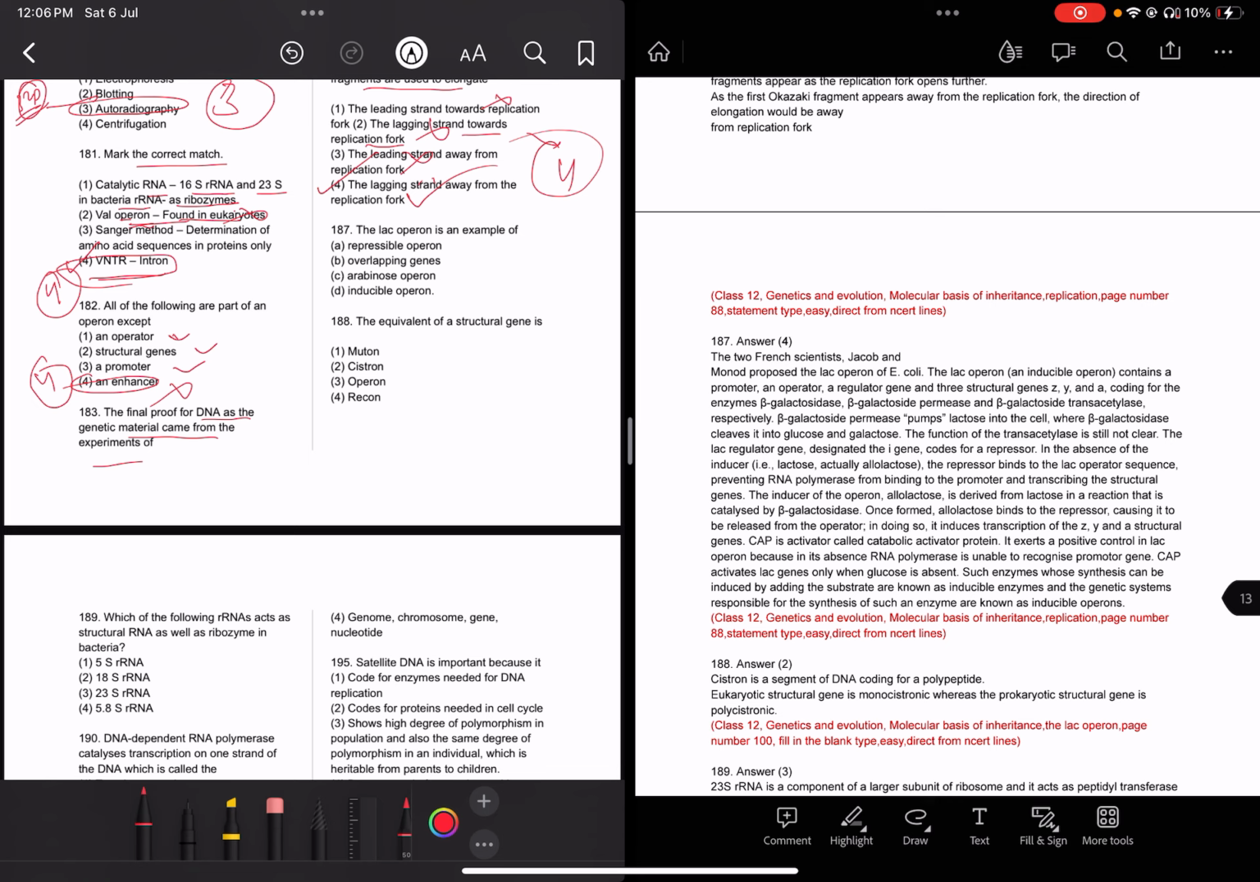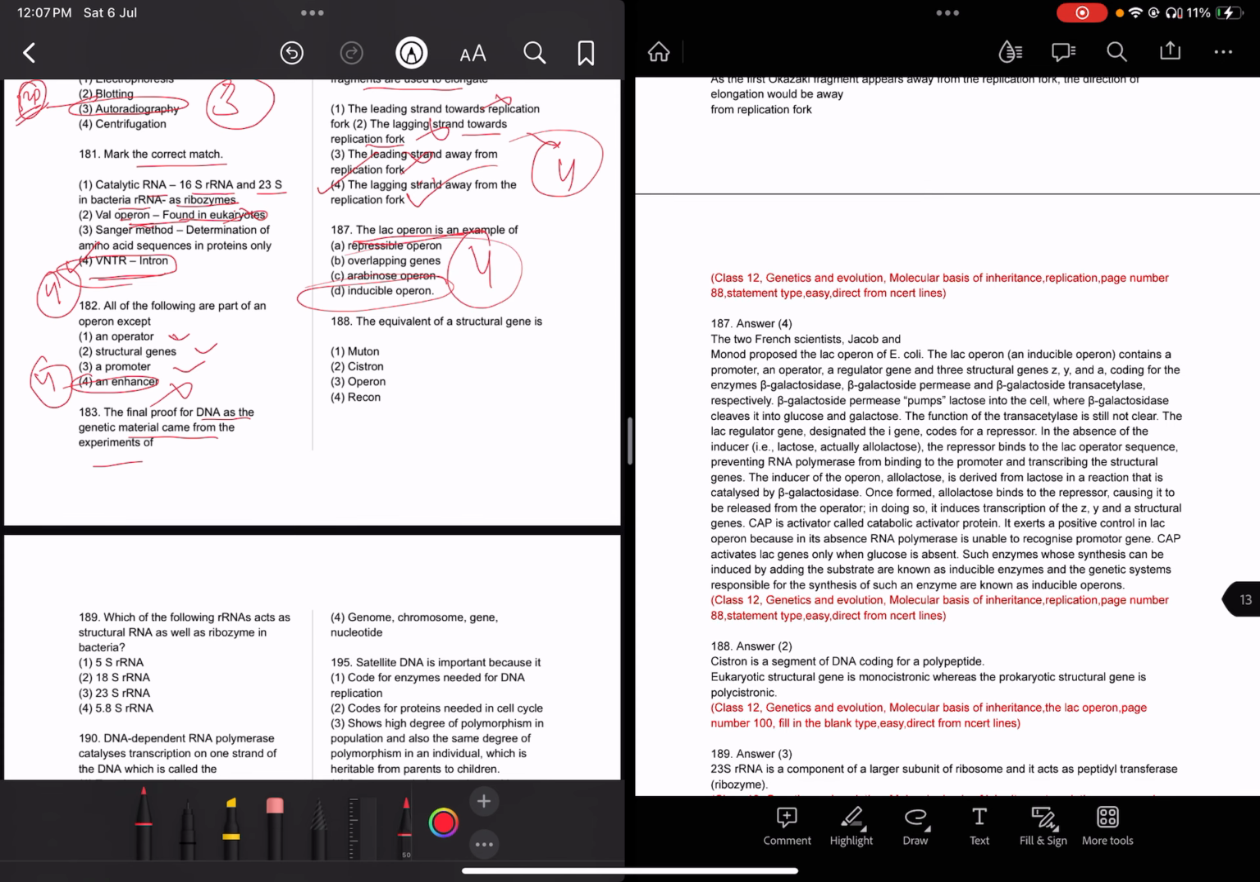187. The lac operon is an example of which: repressible operon, overlapping gene, arabinose gene, or inducible operon? The lac operon is a type of inducible operon. Read: the two French scientists Jacob and Monod proposed the lac operon in E. coli.